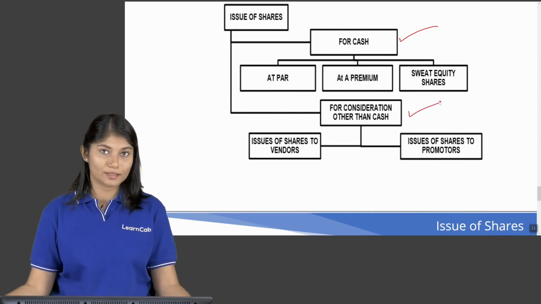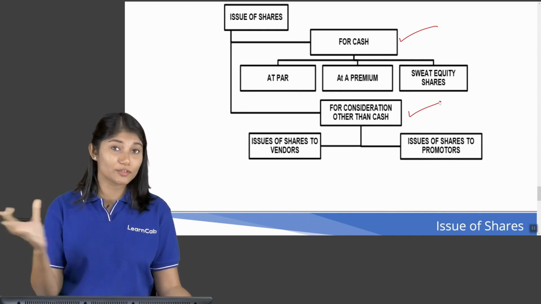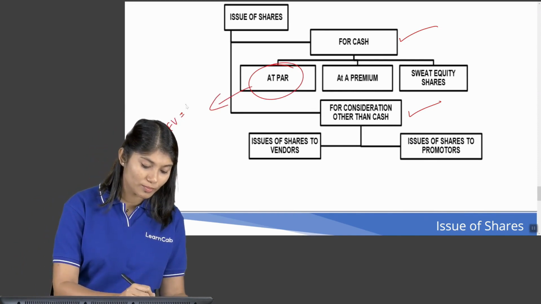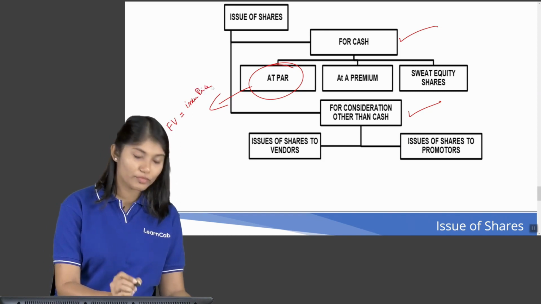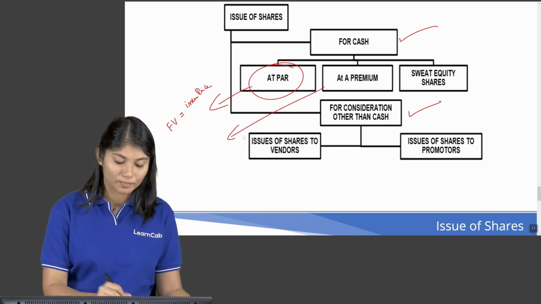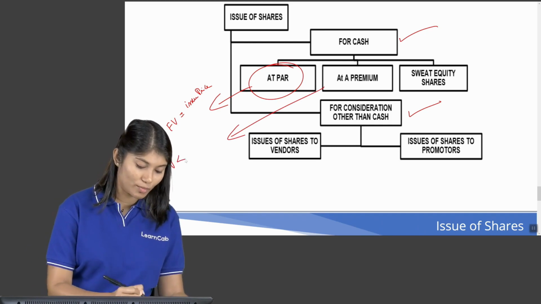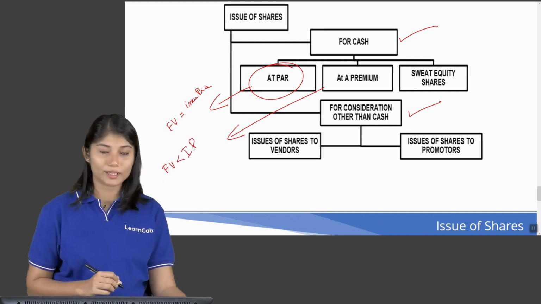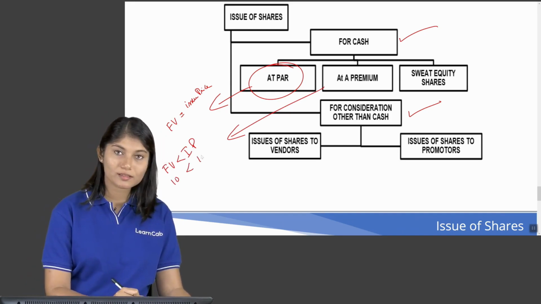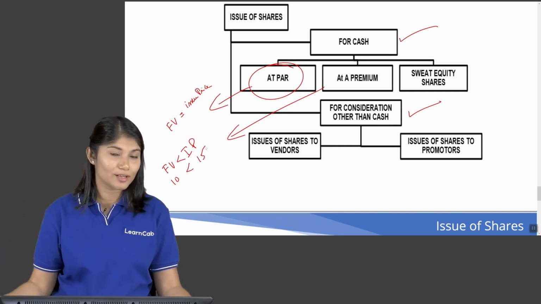Now, when you're allotting it for cash or even for consideration other than cash, you can be allotting it in three different ways. Either at par, means what? Face value is equal to your issue price. Face value of share is 10 and you're issuing also at 10. Then it is at par. At premium. So here, face value is a smaller amount, but your issue price, I'll call it IP, is a greater amount. Means face value might be 10, but your issue price is 15. 5 rupees is premium. You are issuing at a higher price than the actual price.